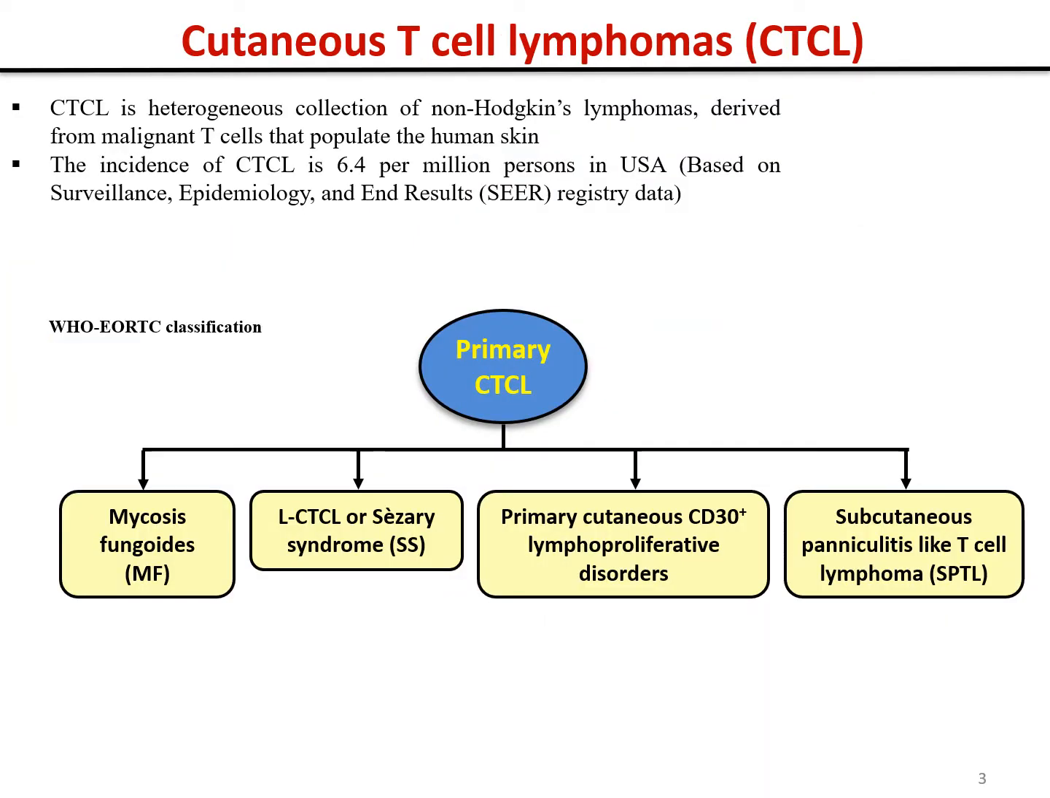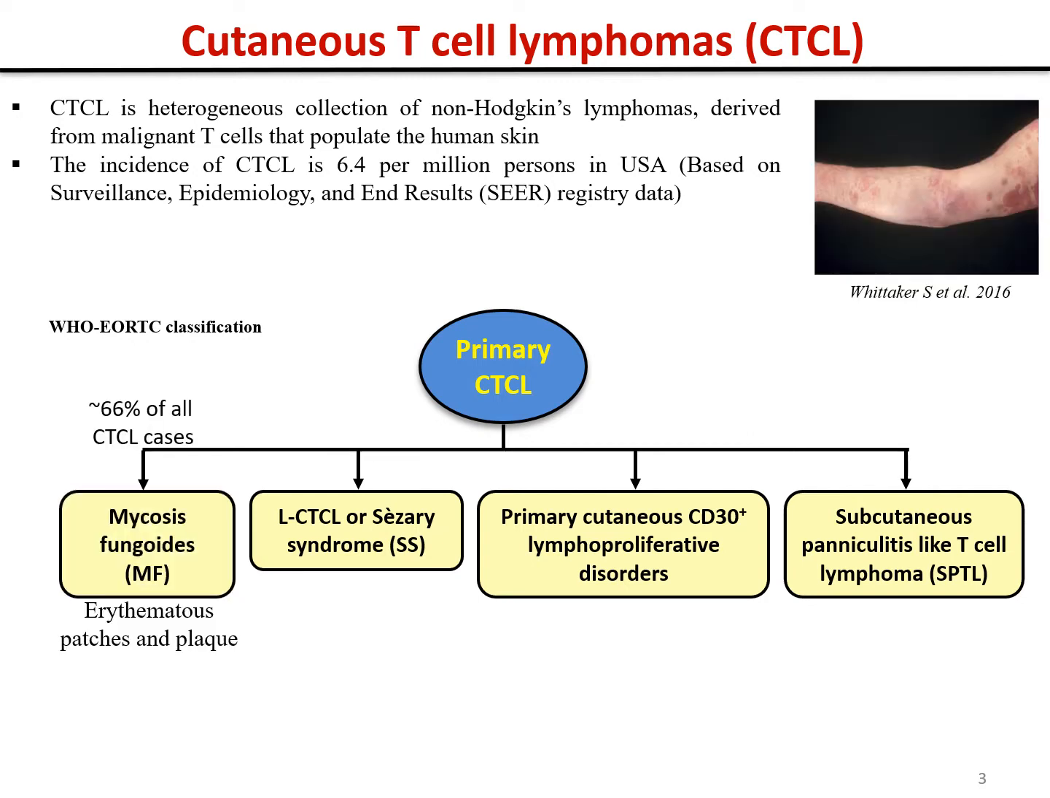Cutaneous T-cell lymphoma represents a diverse group of non-Hodgkin lymphoma derived from mature malignant T cells that traffic to the human skin. On the basis of ACER registry data, the incidence of CTCL is 6.4 per million individuals in the United States. According to WHO EORTC classification, primary CTCL includes multiple variants.